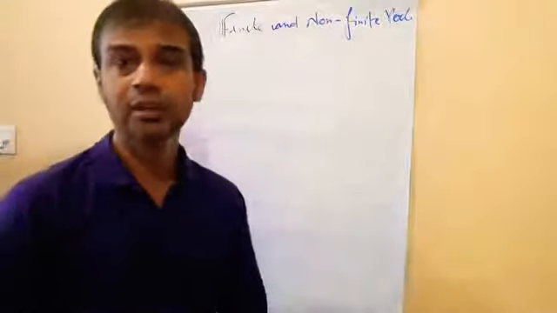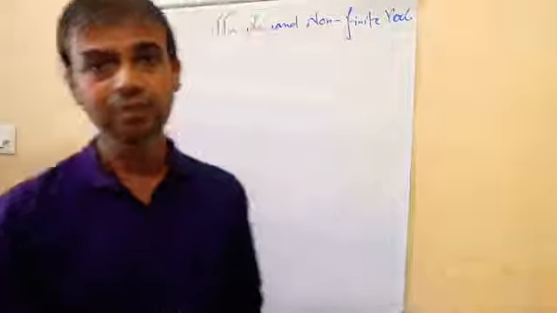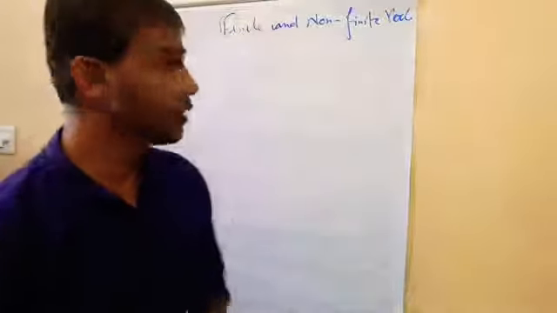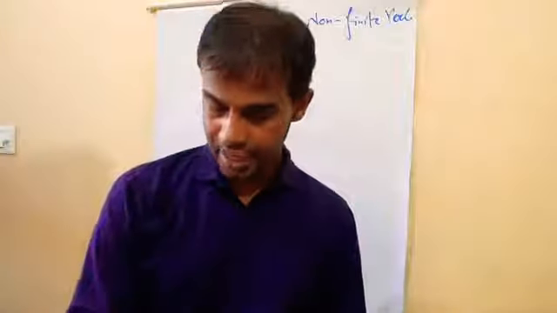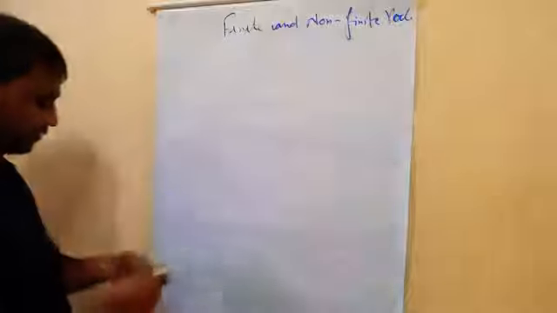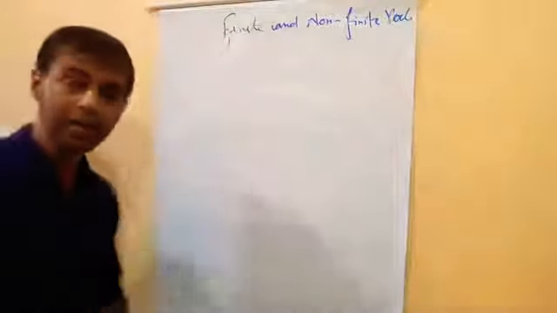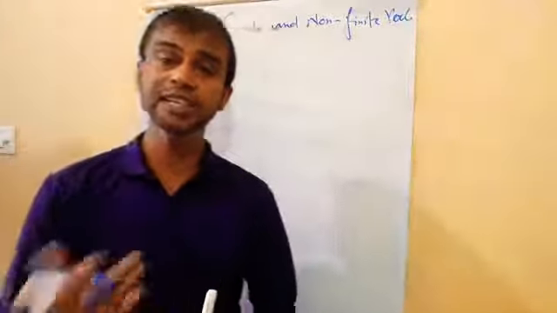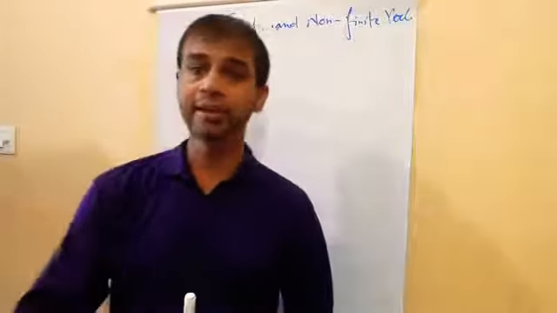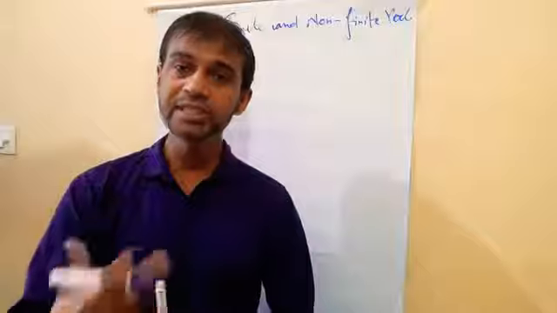The first thing, you understand the part of the finite and non-finite, this is the part of the verb. So first you understand what is the finite verb, and meanwhile I will also tell non-finite. Fine. Finite verb means the verb which changes according to subject or according to tense. Finite means changing.